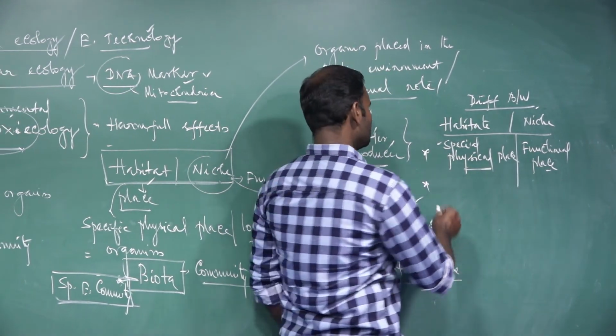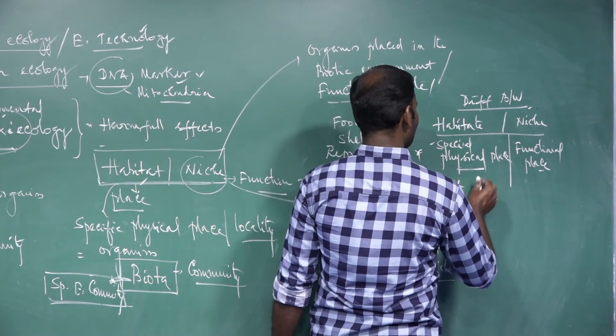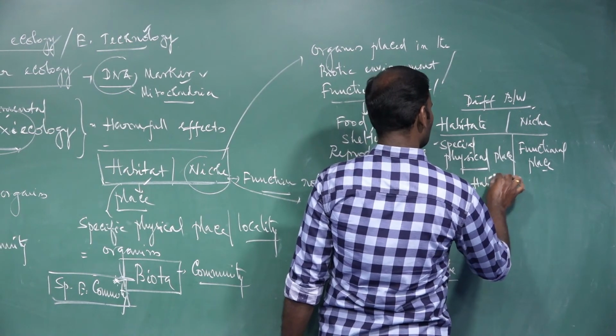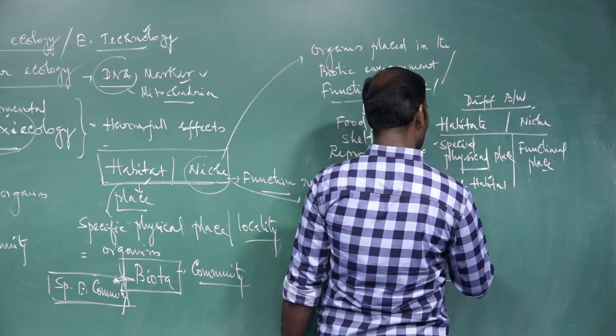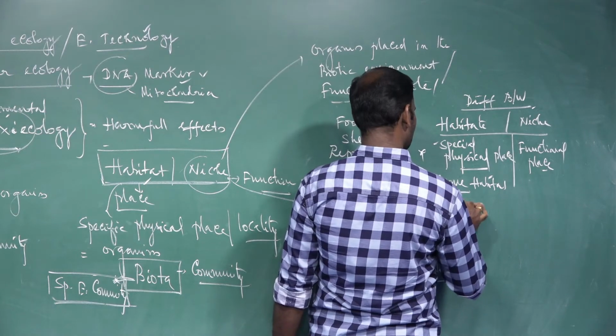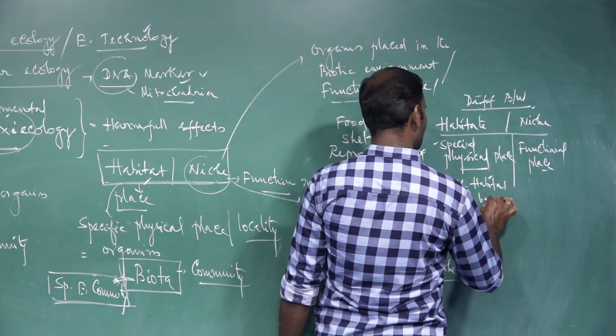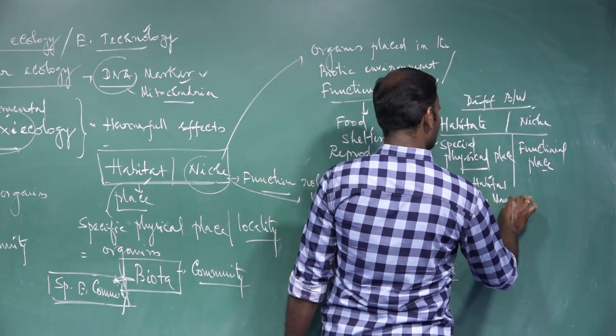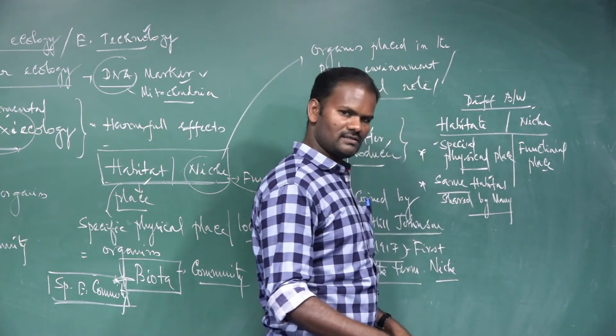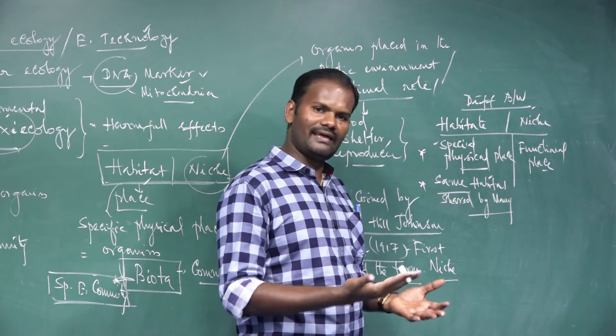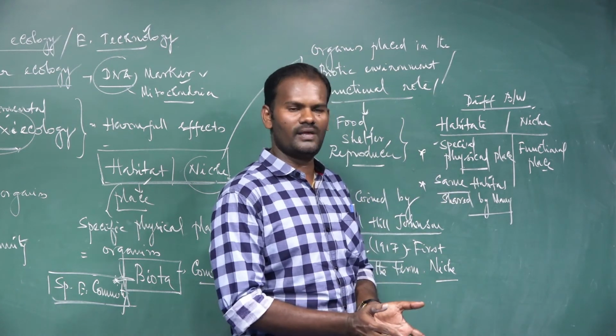Second point: the same habitat may be shared by many organisms. It is a place shared by many organisms. Even lions, tigers, and human beings all occupy the same places.